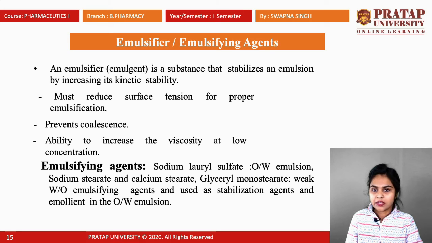Various emulsifying agents we can use in the formulation of semi-solid dosage forms are sodium lauryl sulfate for O/W emulsion, sodium stearate, and calcium stearate. Glyceryl monostearate is a weak W/O kind of emulsifying agent, and it is used as a stabilizing agent and emollient in the O/W emulsion.